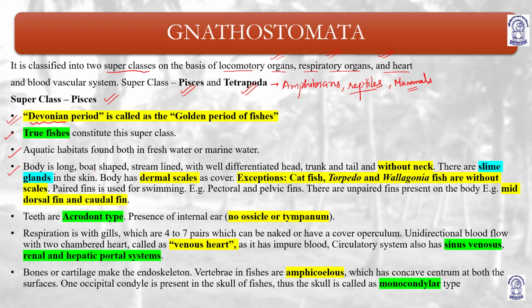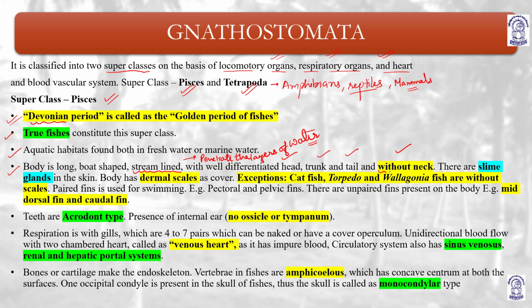Body is long, boat shaped, streamlined. Body is long, it is boat shaped and it is streamlined. The body is well differentiated into head, trunk and tail. It is streamlined so that it can easily penetrate the layers of water. It is boat shaped, well differentiated into head, trunk and tail, and without neck.